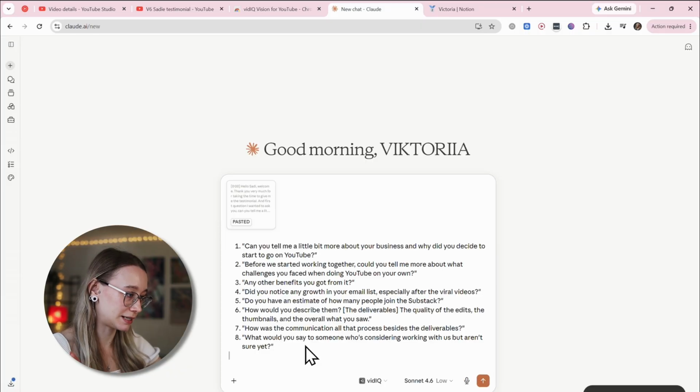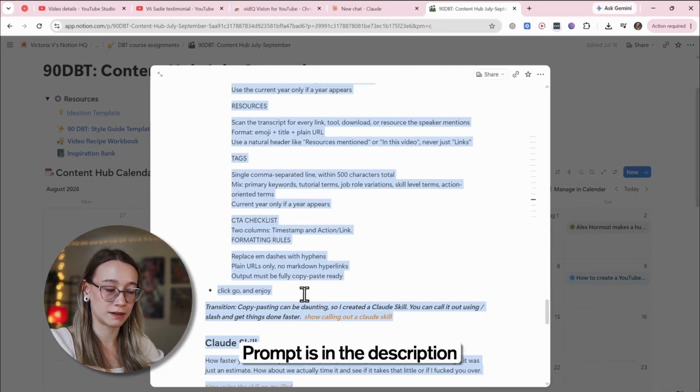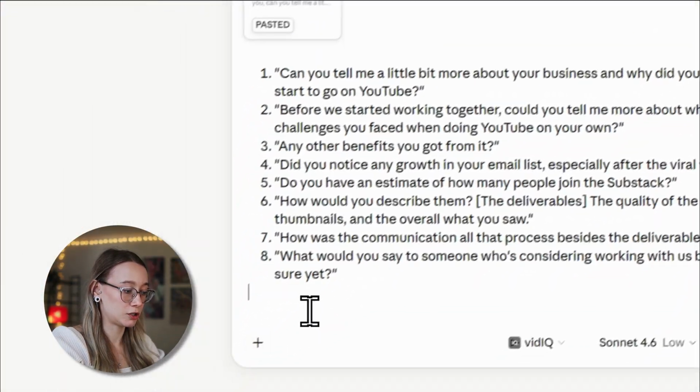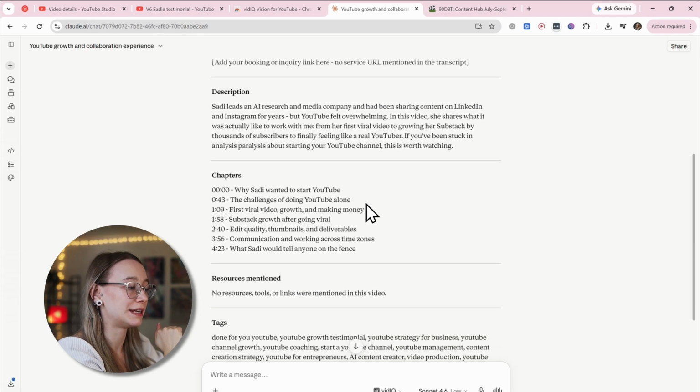from the exact video. But if you don't have an outline, don't worry. It works without an outline too. It will just improvise the chapters, not follow your directions for chapters. Okay, I pasted it, and now you copy the prompt that I've created. You can copy it for free in the description. You paste it in Claude too. You click enter, you wait, and you enjoy the result.